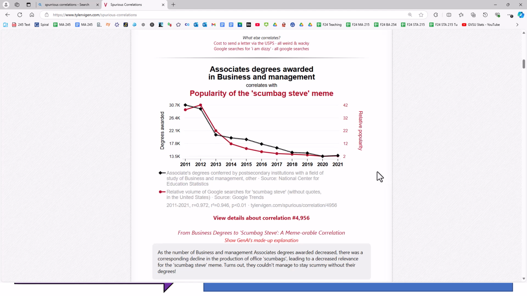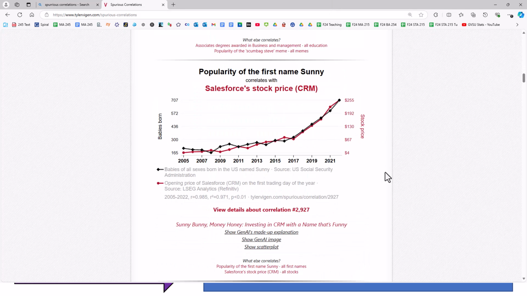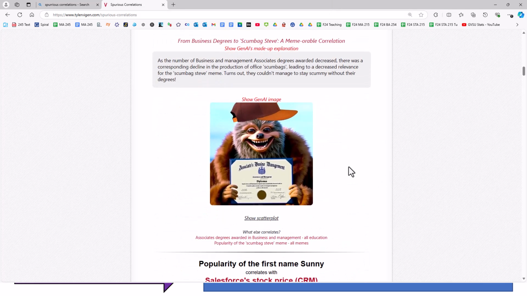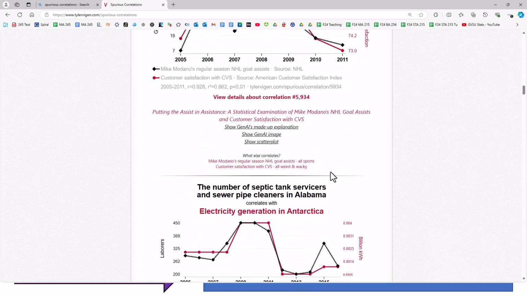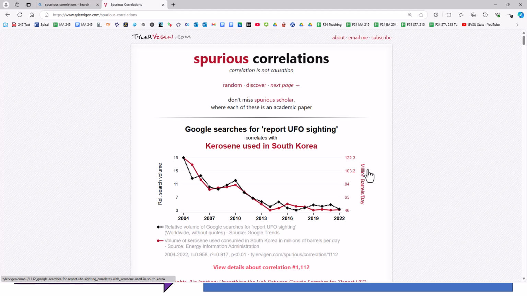Associate's degrees awarded in business management apparently correlates with popularity of the Scumbag Steve meme. Now I'm curious. I don't even know what that is. But apparently, is this what it is? I don't know, some Gen AI things. But anyways, you can go ahead and look through some of these, and some of them can be quite interesting.